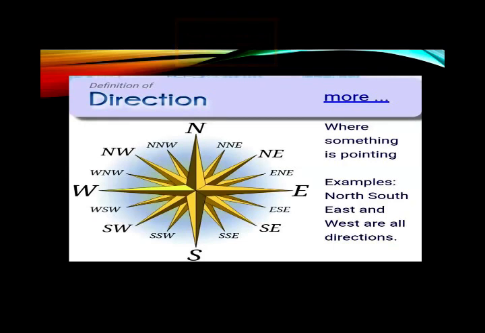The North Pole is in the north. The South Pole is in the south. The sun rises in the east. The sun sets in the west. These are the main directions.